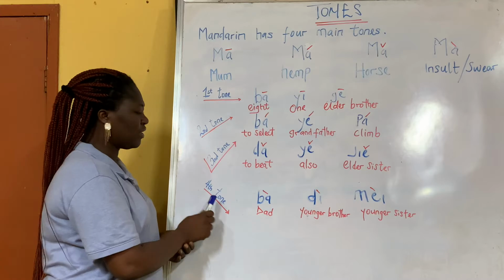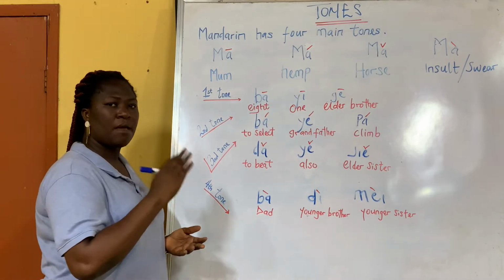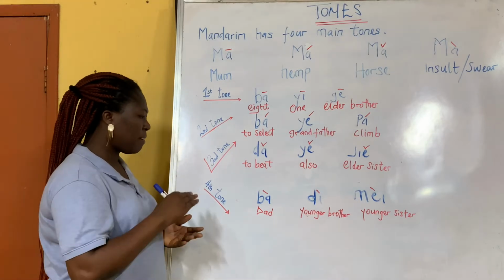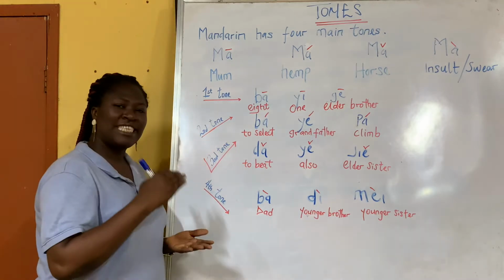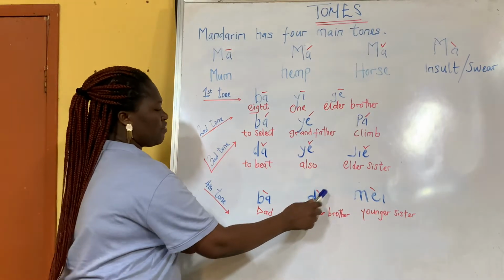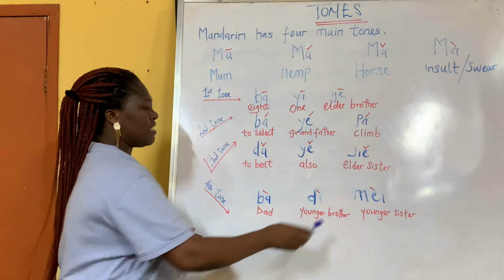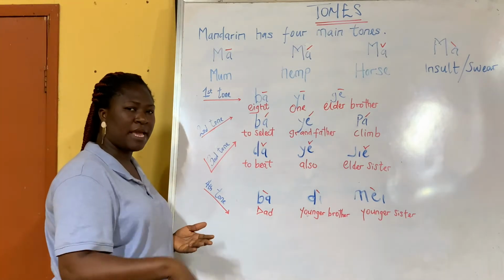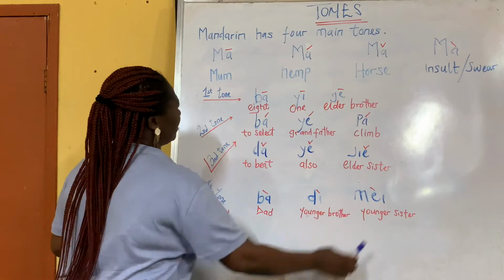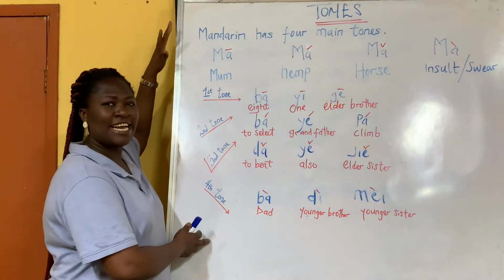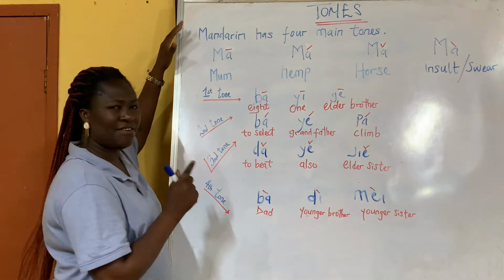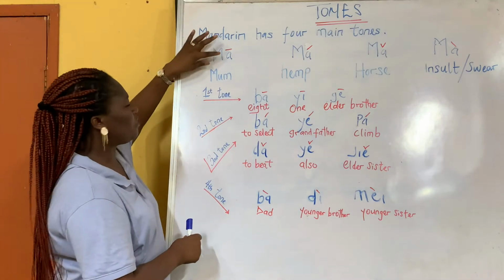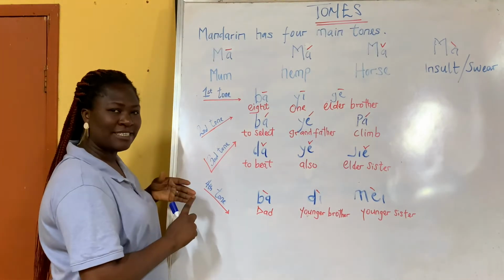Then the fourth tone now. The next one with the fourth tone is ba. Ba, which is baba. Ba, ba, baba. Then the next one, didi: the double read didi becomes younger brother. Then the next one, mei, which means younger sister. Okay, do we get it? Is it hard? So you see, in Chinese, tones are very important. Most of the words have the same spelling, but their tones make them different in how you pronounce them and in their meanings.